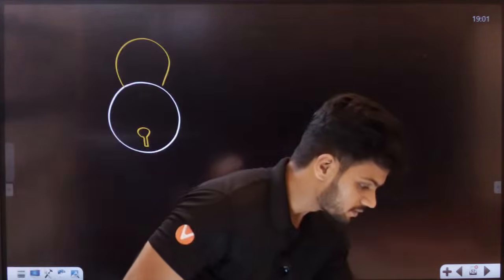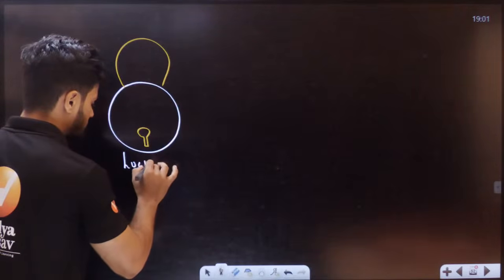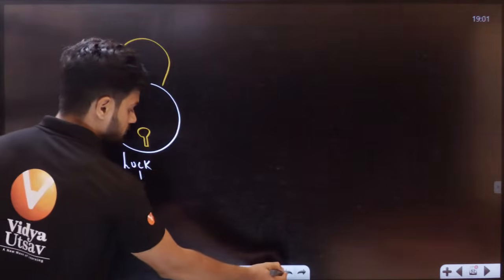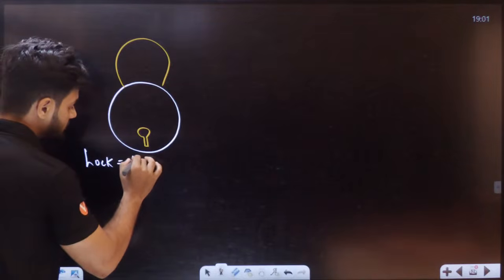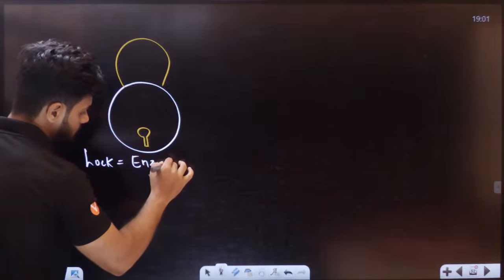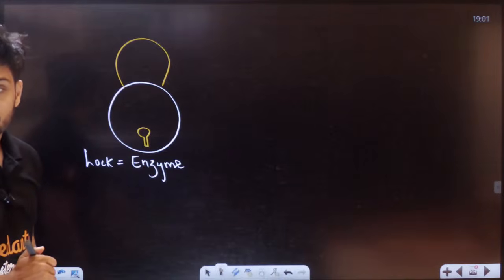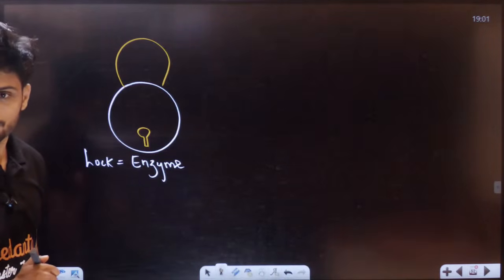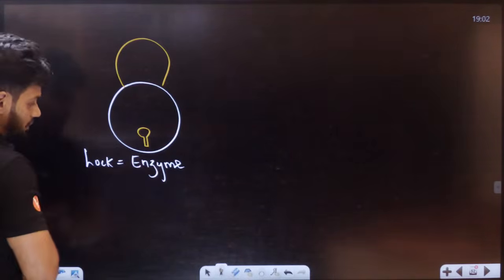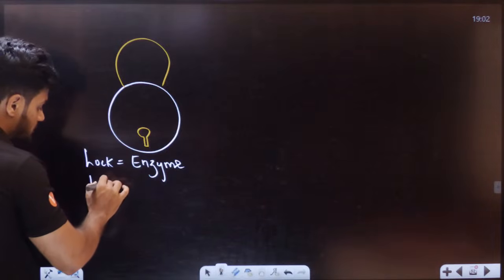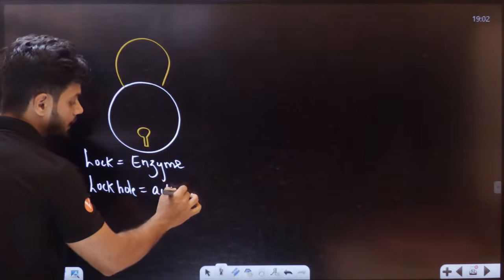Okay. Now, students, this entire lock represents enzyme. It represents enzyme, students. Okay, it's called as enzyme. All of you, voice aa raha hai na? Okay, now students, this lock is equal to the enzyme here, and this lock hole is equal to active site.